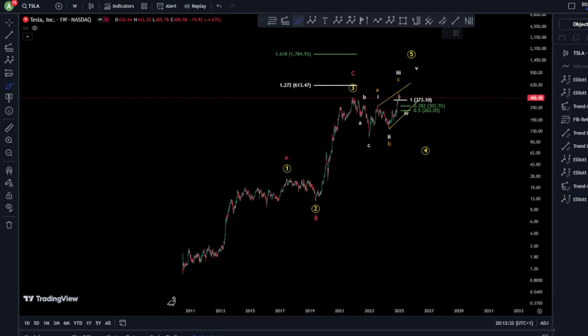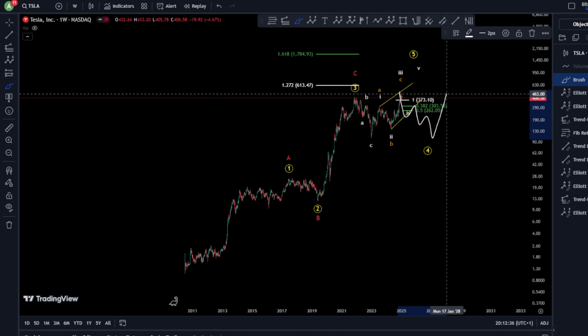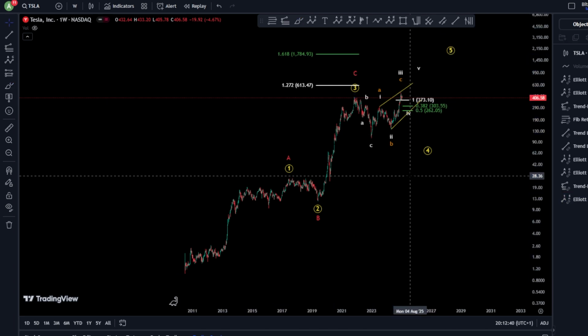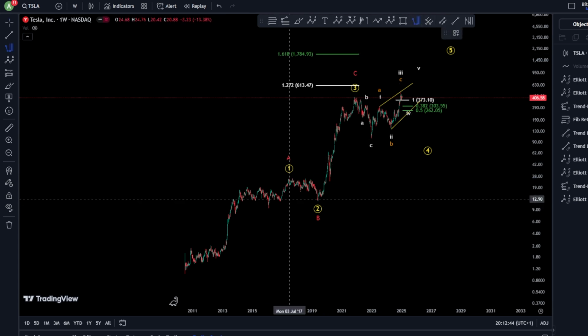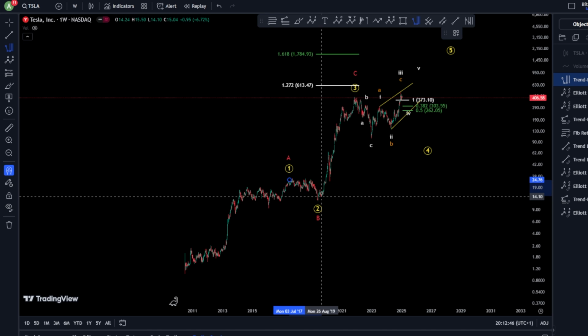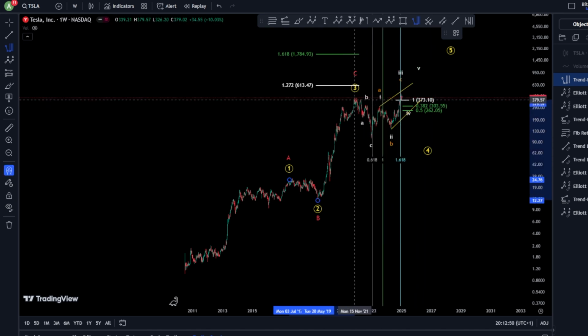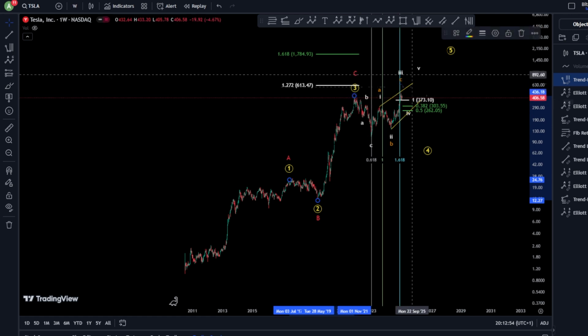But it needs a little bit more time, of course, after finishing this wave C toward the downside, continuation toward the upside to finish a wave 5. In that case scenario, I suggest, of course, to bring the timing of Elliott wave here, which takes the wave 2 as a reference and your wave 3 as a base point, of course, for this time.